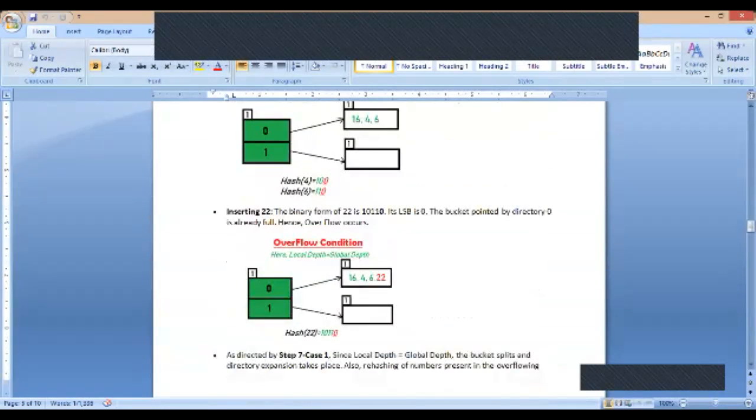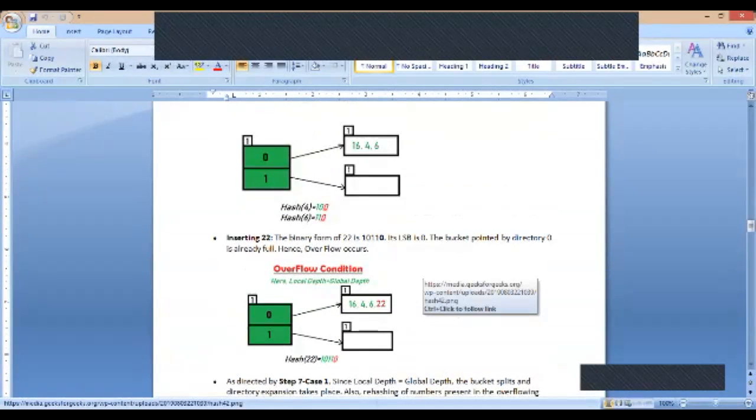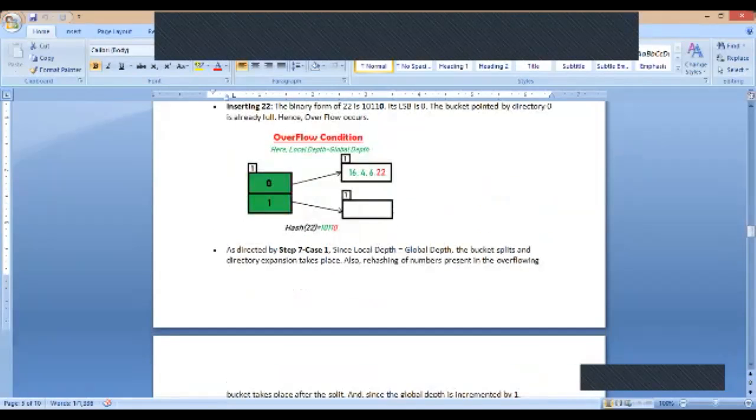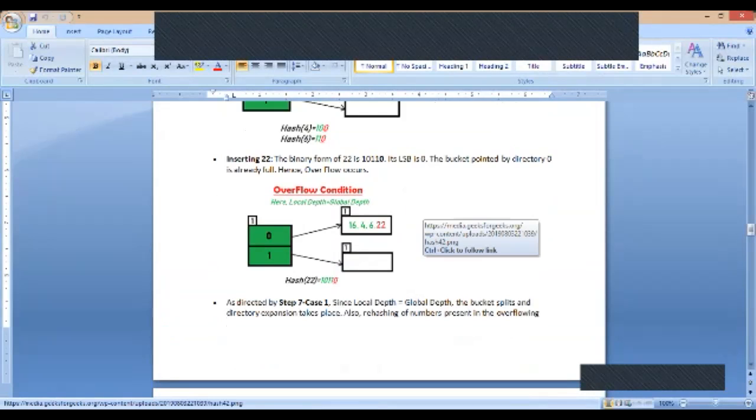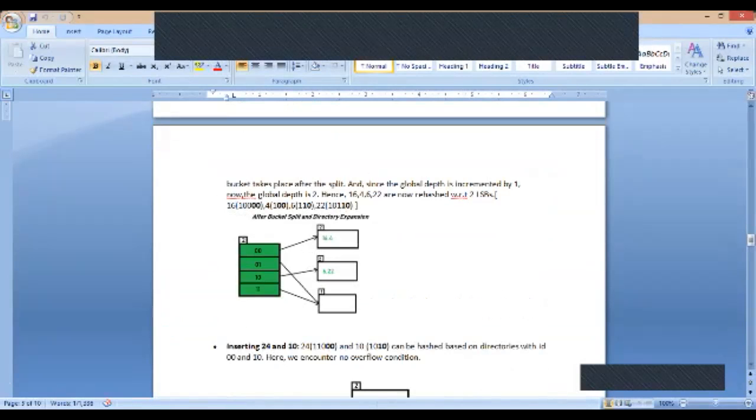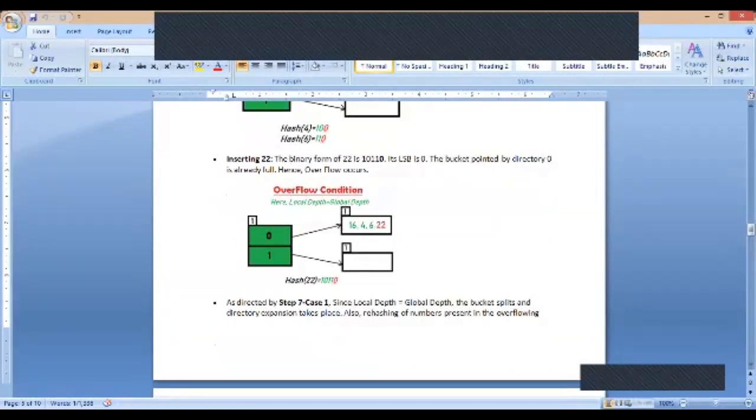Once I have doubled the directory, my local depth will become +1 every time, because now I have to compare the last 2 bits. Because of this issue only we got overflow: the last bit was 0 and 22 was stored in B0, that is bucket 0. Just because of that we are splitting the bucket. Now instead of comparing the least significant bit, I'll compare the last 2 bits. That's why we are doubling the directory. After doing that, I will rearrange all the values.